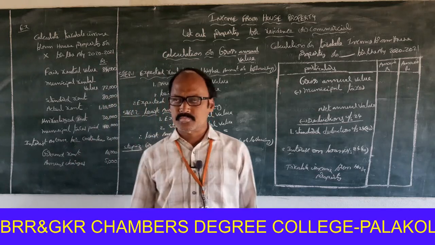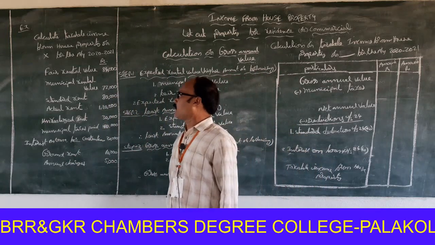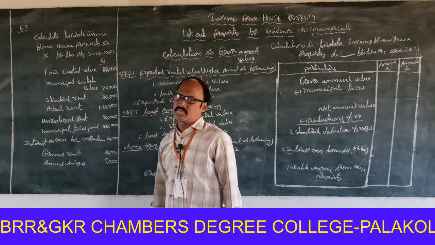Calculate taxable income from house property of X for the assessment year 2020-2021.